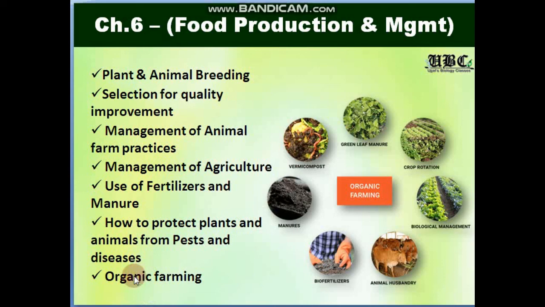Finally, we will be dealing with a new, very interesting topic, that is organic farming, whereby different techniques like crop rotation, biological management, the use of biofertilizers, eradicating the use of chemical fertilizers, and the use of vermicomposting, and how to reduce waste minimally, will be covered here in organic farming.